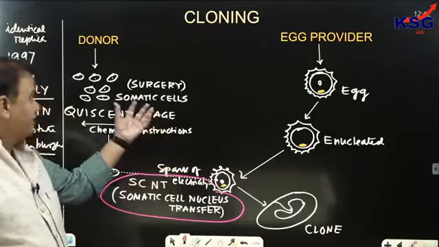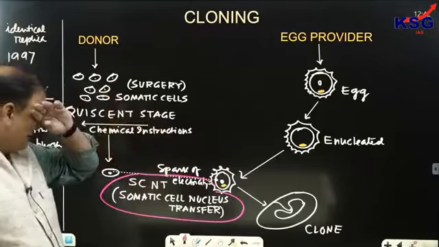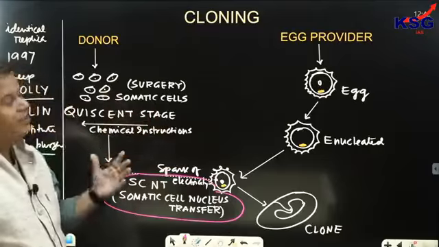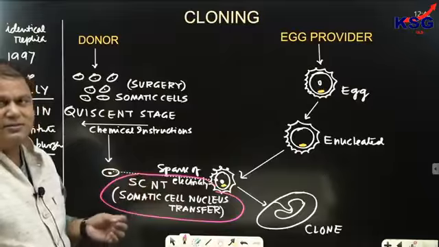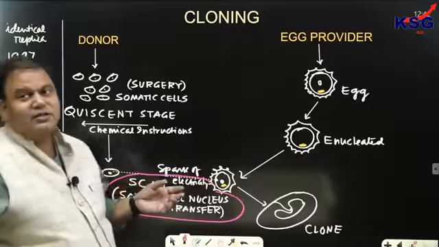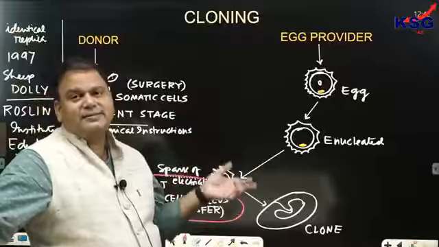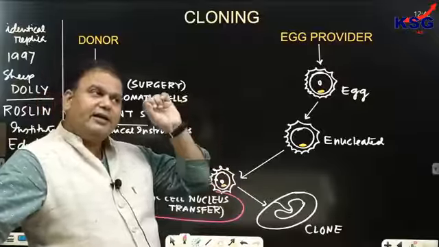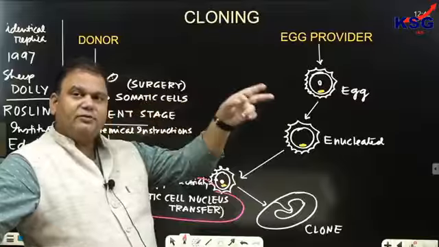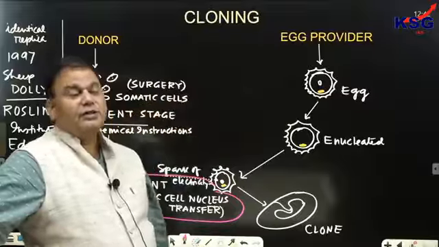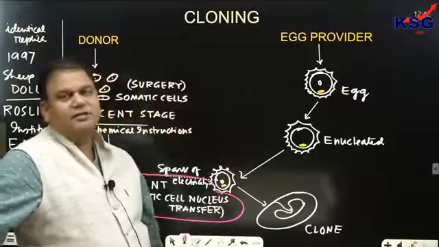And see why we have reverted this back into its life cycle: all the earlier cloning experiments resulted in failure. In all those experiments, we directly transferred the nucleus from the somatic cell to the egg without reverting it back into its life cycle.